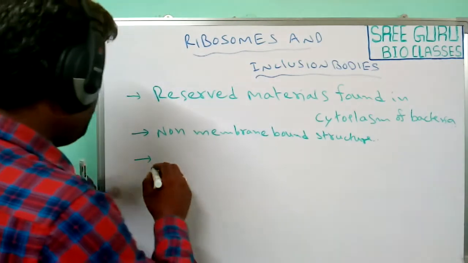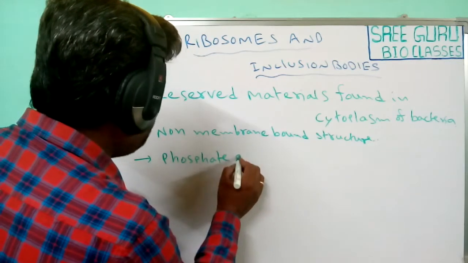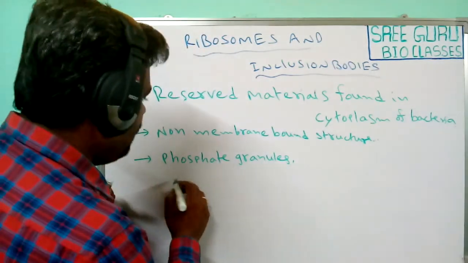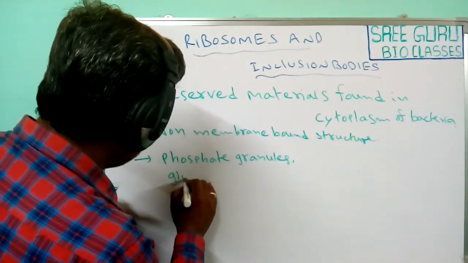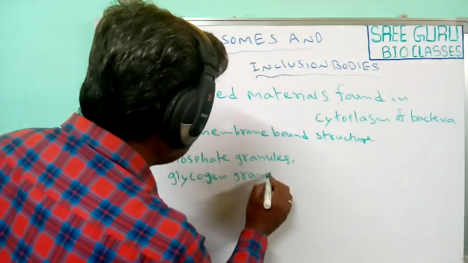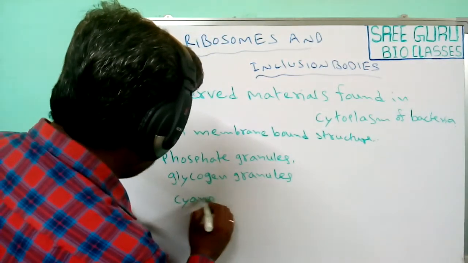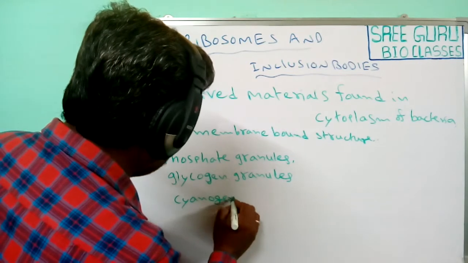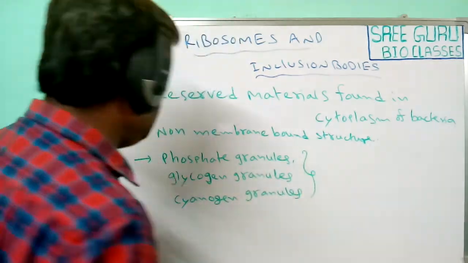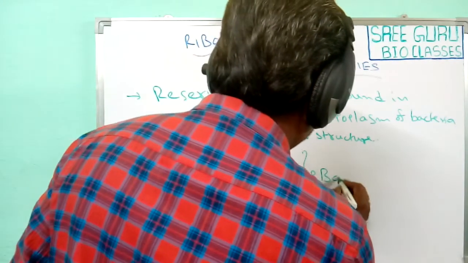Generally, phosphate granules, glycogen granules and cyanophycin granules are the general inclusion bodies found in bacteria.